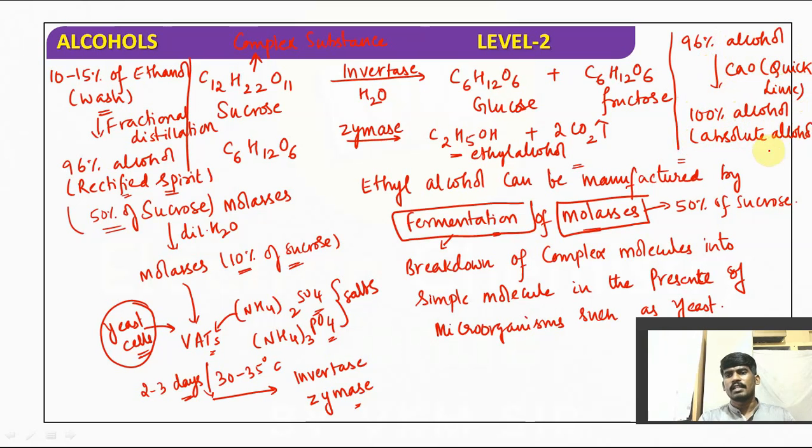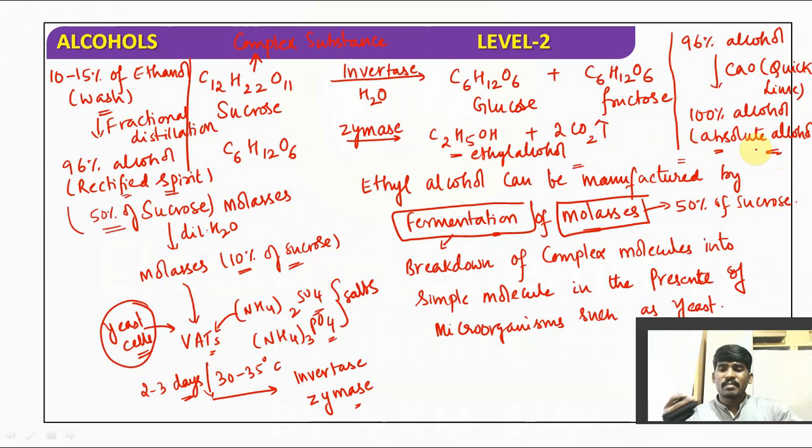Understood the point? I have not discussed the commercial methods of ethanol in detail, I just gave a brief idea in previous lectures. That's why I am explaining the fermentation process in detail here.